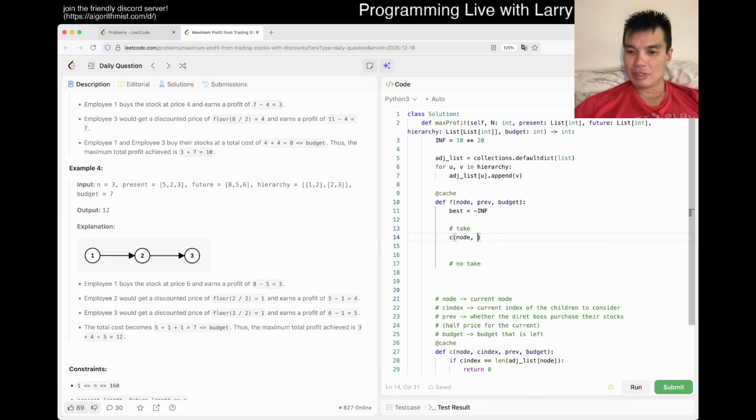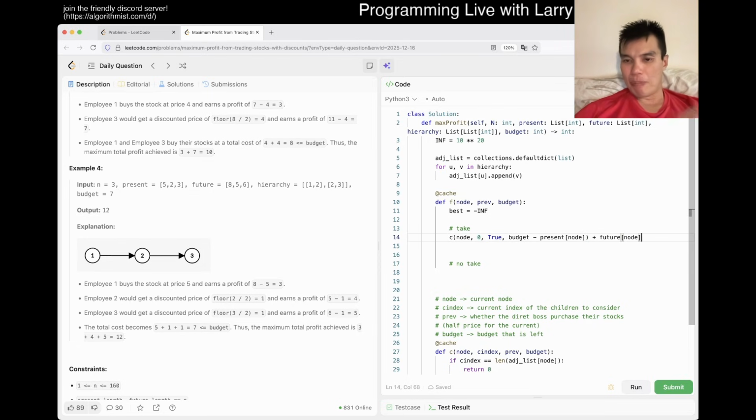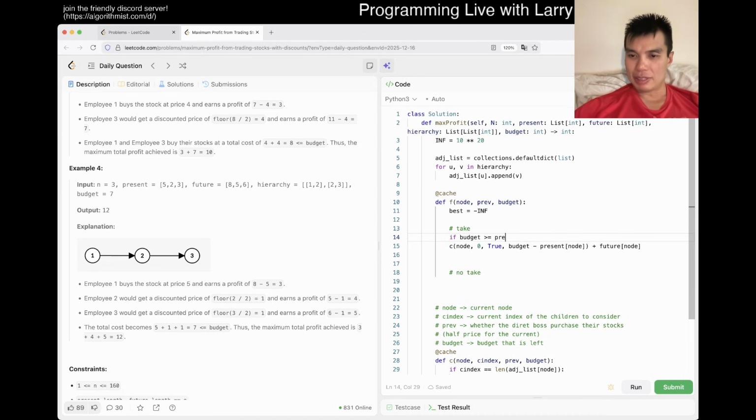We go node, 0 is the first index because we just finished node, so we want to look at his children. So take, we want this to be true, and then it's budget minus present of node. And now this result is going to give you a future of node. And this is, of course, if budget is greater than or equal to present of node.